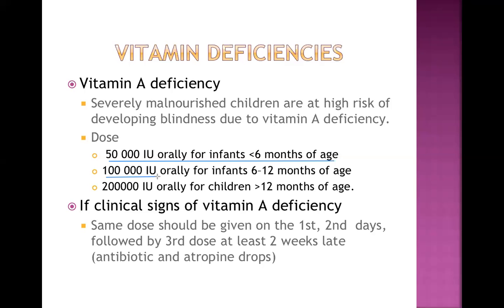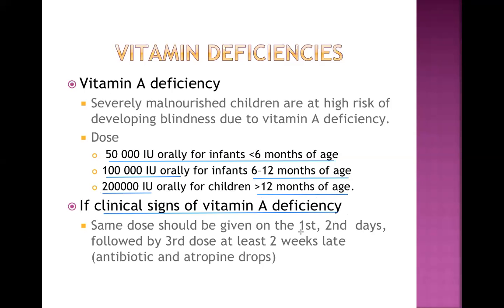100,000 international units orally for infants till 1 year of age. And 200,000 or 2 lakh international units for children more than 1 year of age. So this is called the prophylactic dose. Now, if the child has already developed clinical signs of vitamin A deficiency, which is known as xerophthalmia or night blindness, the same dose should be given but more frequently.